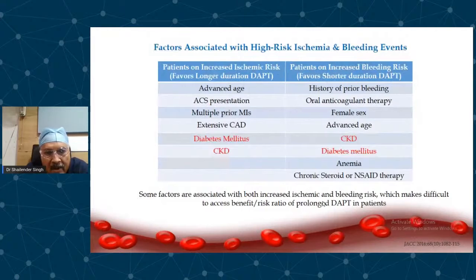What is the primary event? Death, non-fatal MI, non-fatal stroke, and major bleed. All these things were reduced with ticagrelor, by almost 8%. So 17% event rate in clopidogrel, 15.7% in ticagrelor. And not only that, they also showed that the bleeding doesn't increase much. So the bleeding risk is not higher in ticagrelor when compared to clopidogrel, almost similar, but it reduces the ischemic